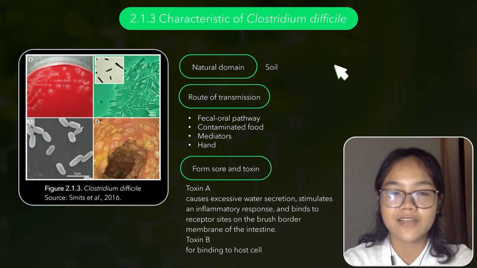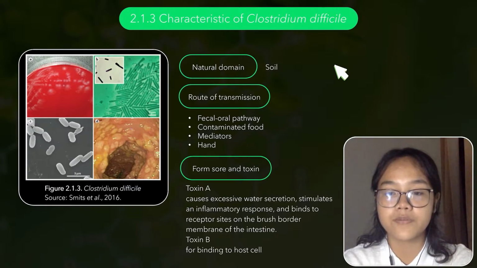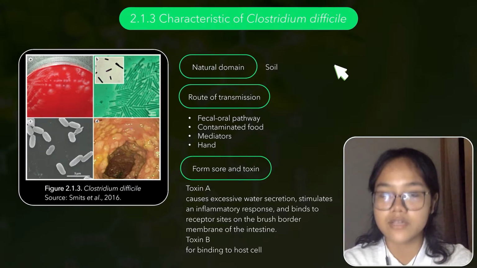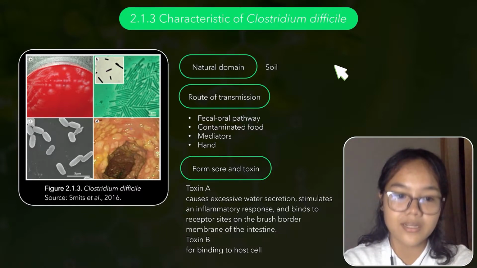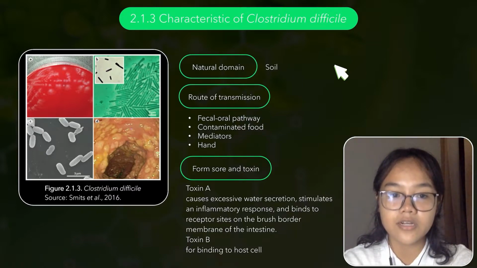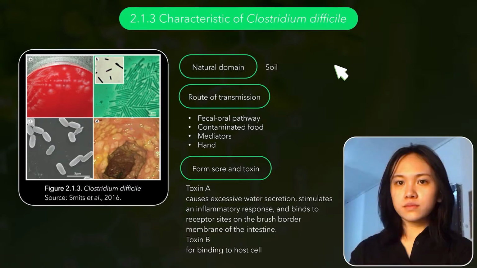Clostridium difficile can form spores and toxin. The infection of Clostridium difficile is especially mediated through exotoxin, which includes toxin A and toxin B. Toxin A causes excessive water secretion, stimulates an inflammatory response, and binds to receptor sites on the brush border membrane of the intestine. And toxin B is a formidable cytotoxin.